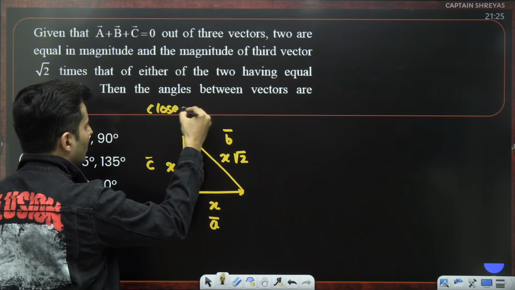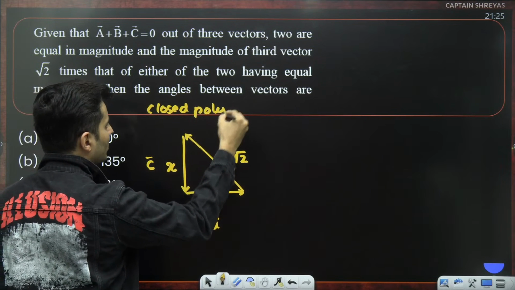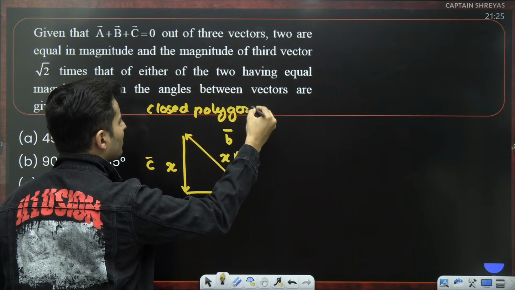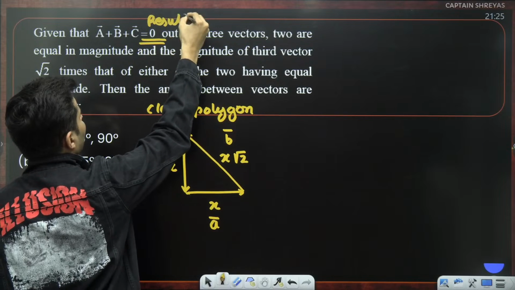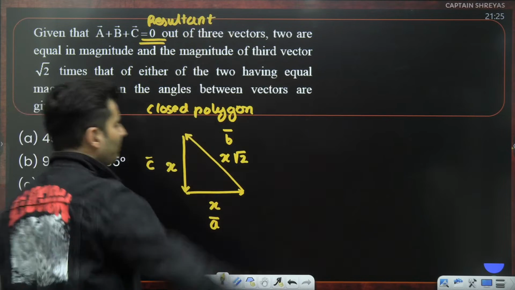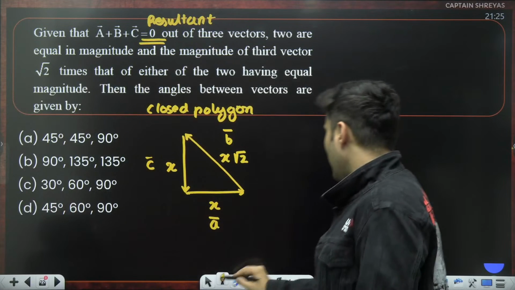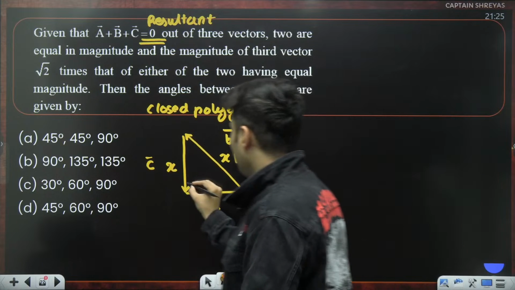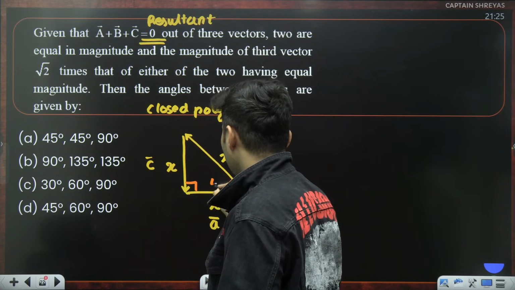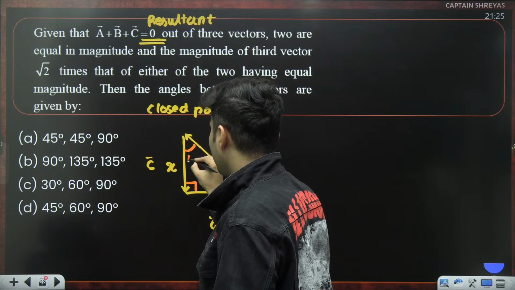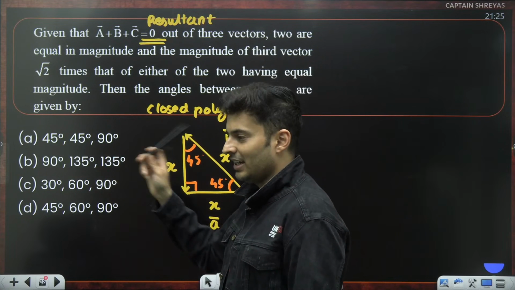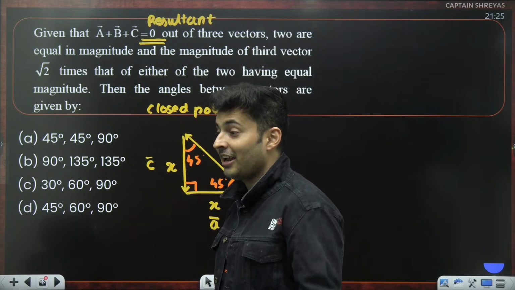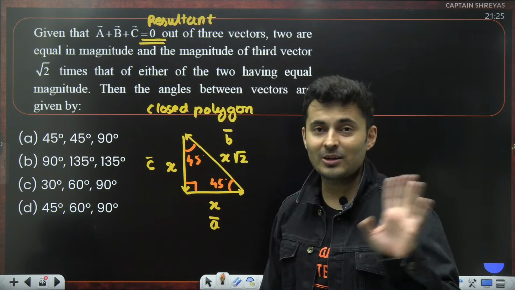Why is it a closed polygon? Because the resultant is 0. And this only happens under one situation, when this is 90 degree, this is 45 degree, and this is 45 degree. Immediately what do you say? Sir, 45, 45, 90. So immediately you will mark A. Be careful, you cannot mark option A.